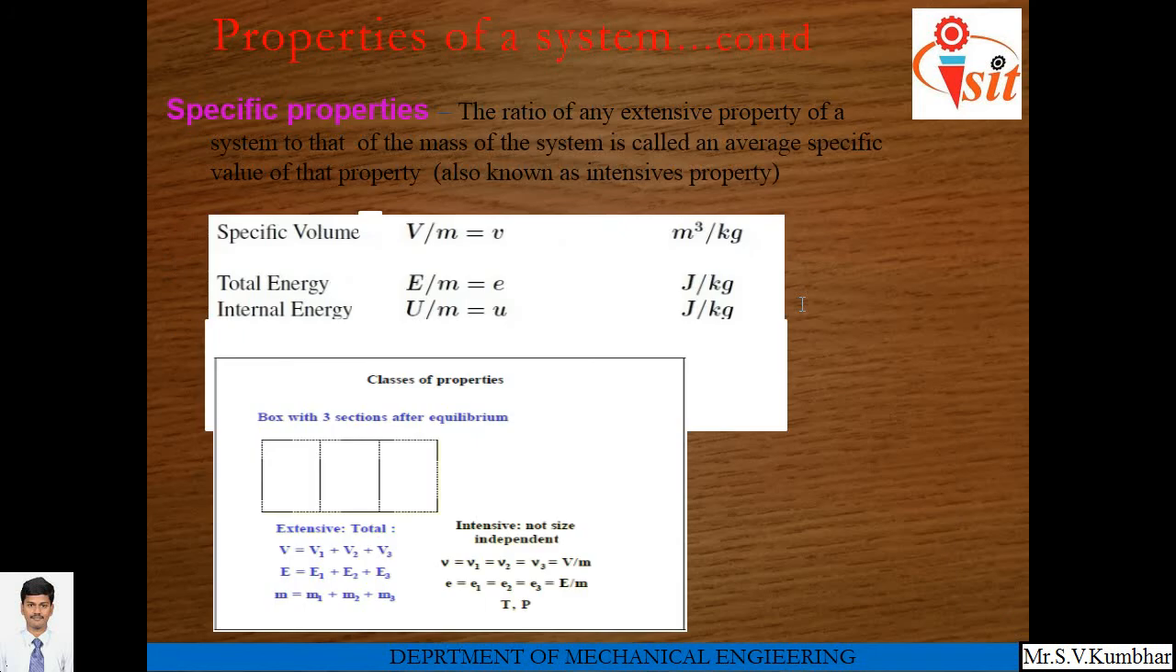Specific properties. The ratio of any extensive property of a system to the mass of the system is called the average specific value of that property. For example, specific volume. Volume per unit mass is nothing but specific volume, given in meter cube per kg. If you know the total energy of a system, then energy per unit mass is specific energy, and internal energy per unit mass is specific internal energy, and the unit of both is joule per kg.